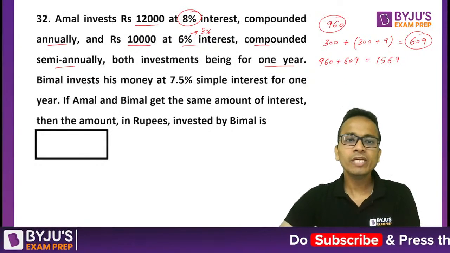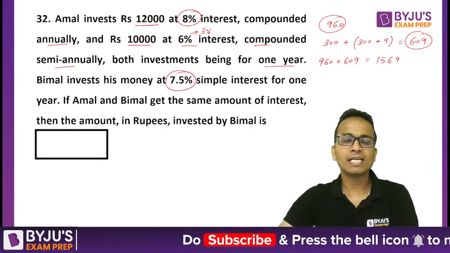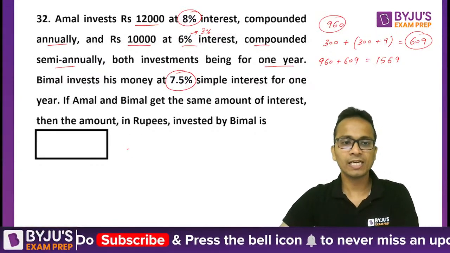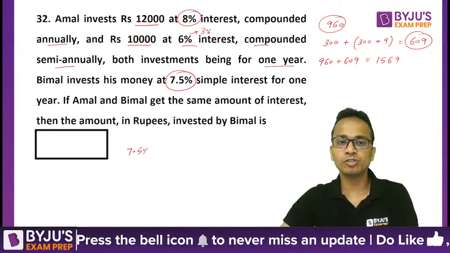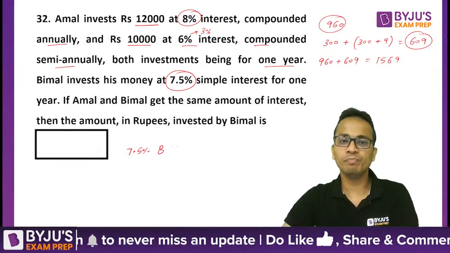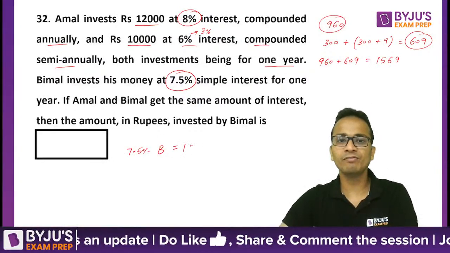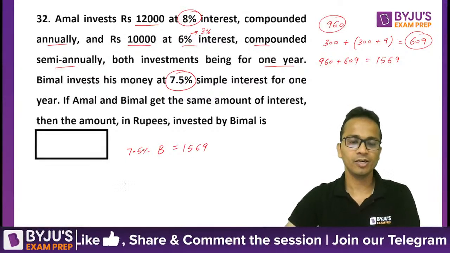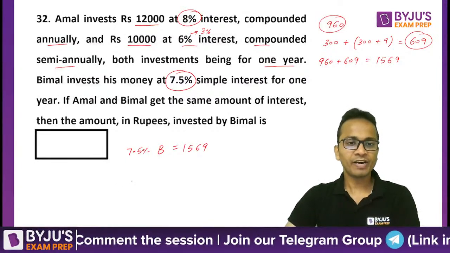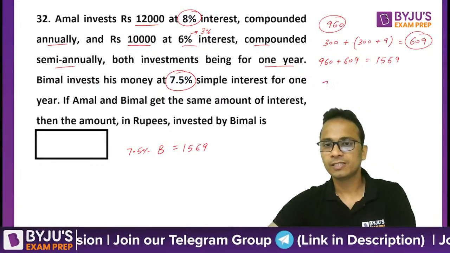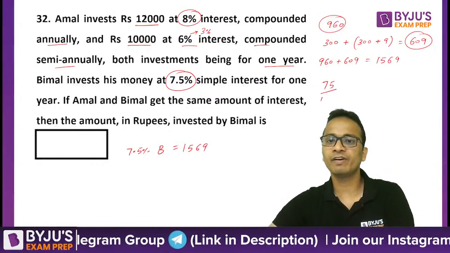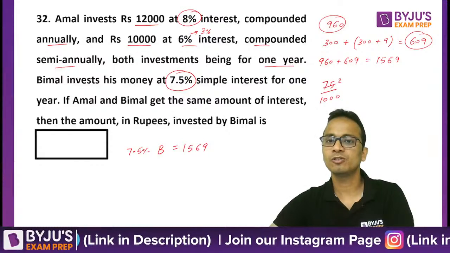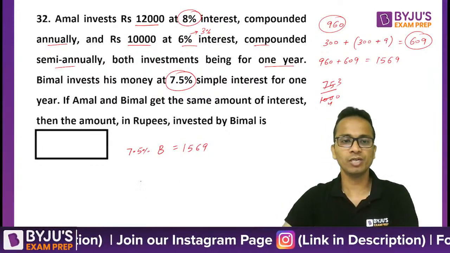Now this is equal to the interest earned by the second person at 7.5%. So I can say that 7.5% of the amount of Bimal is equal to 1569. 7.5 upon 100, that is 75 upon 1000, which is 3 upon 40.